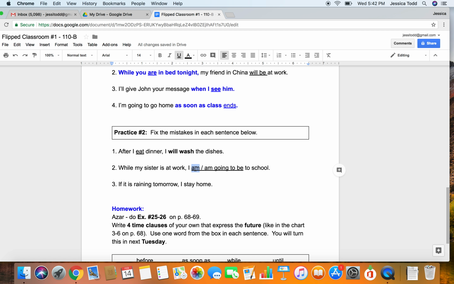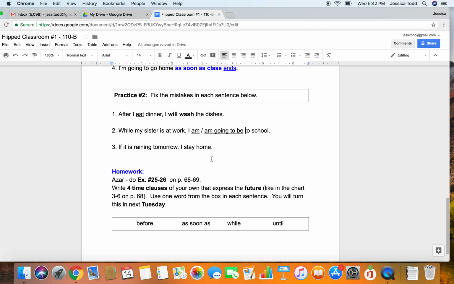So we can either use present simple or we can use a future tense, okay? Number 3, if it is raining tomorrow, okay, I'm going to stay home, right? Here we have an if clause. If clause uses present simple, and so the main clause needs to use future, right? I'm going to stay home, or we could also say I will stay home, okay?